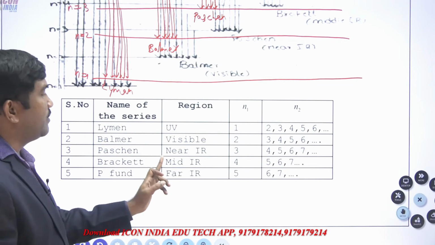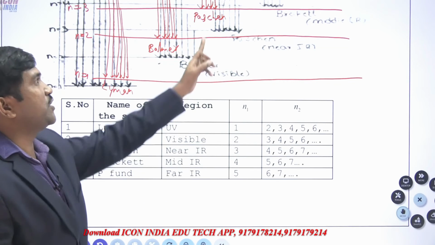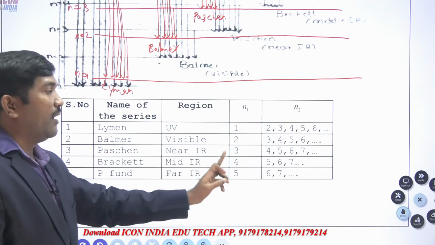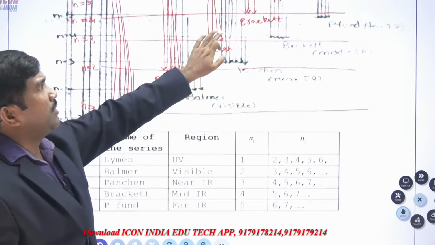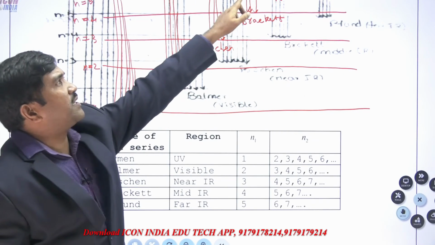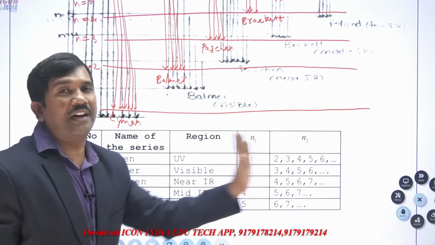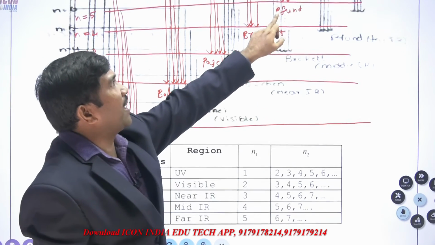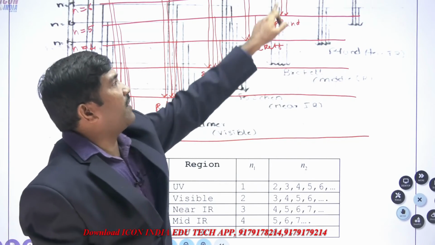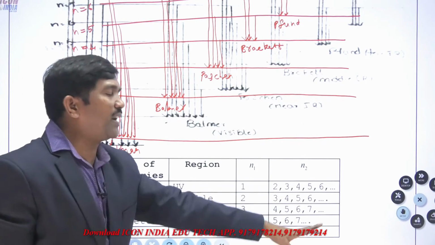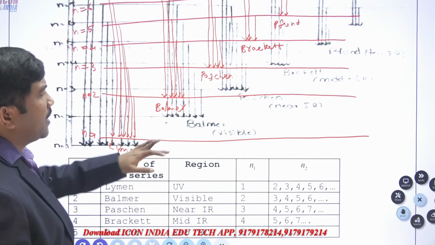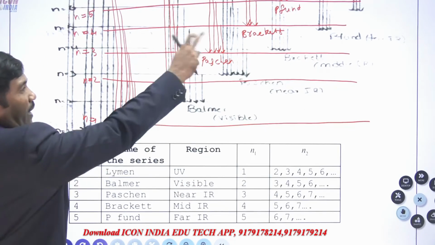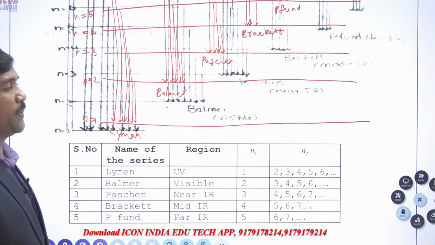Paschen series is your near IR. n1 is equal to 3, n2 is equal to 4, 5, 6, 7. Brackett series, mid IR, n1 is the lower energy level 4, n2 is 5, 6, 7 and so on. The Pfund series appears in the far IR region, 6 to 5, 7 to 5, 8 to 5 like that. This is the table regarding this spectrum.